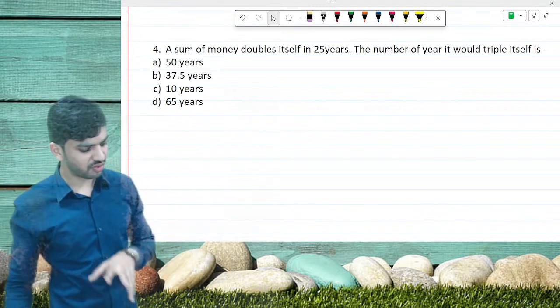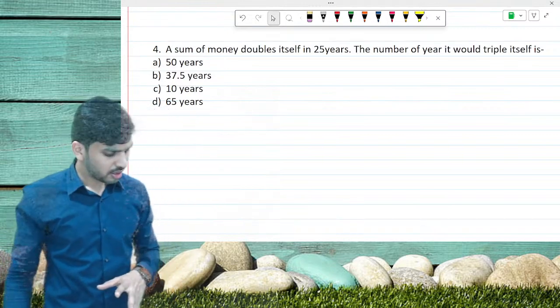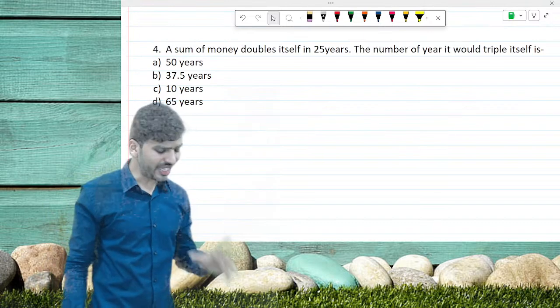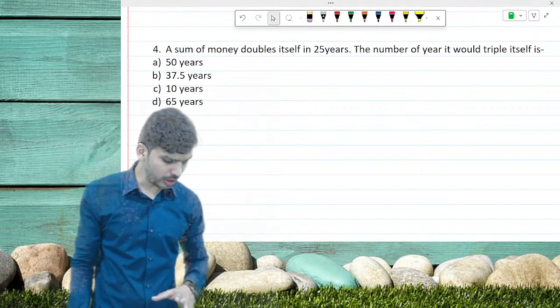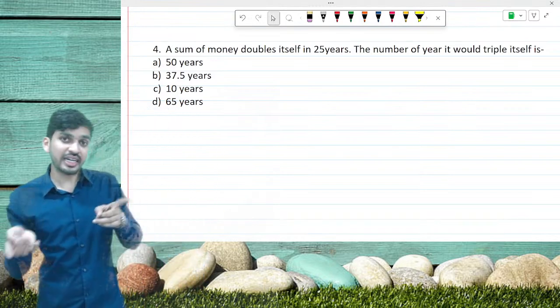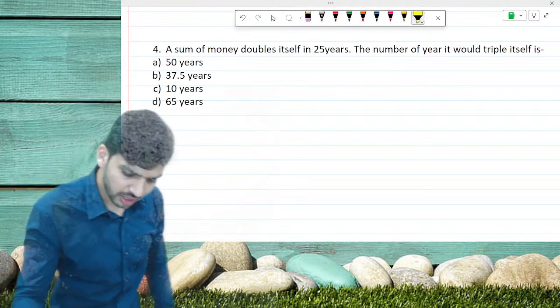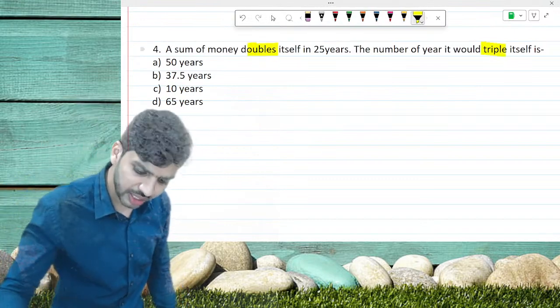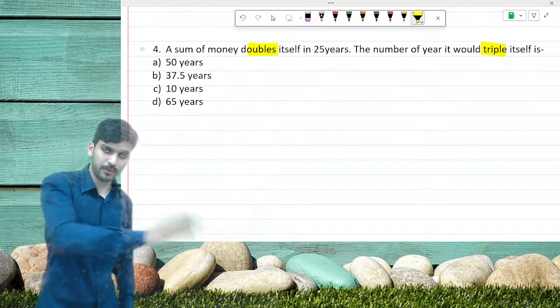Divyashri is saying it is type 3. Okay, Divyashri, good. Any other? Jitendra, please read the question very carefully. Read the complete question. Satya, type 3, very good. See, here we can see it is getting doubled as well as tripled. So there are two words, doubled and triple. That means this is from type 3.